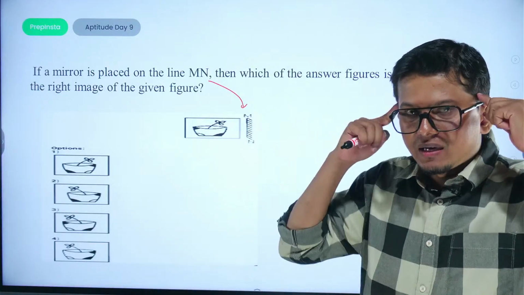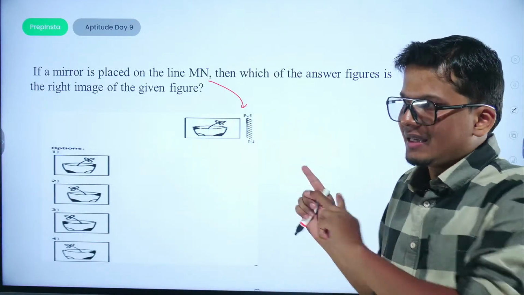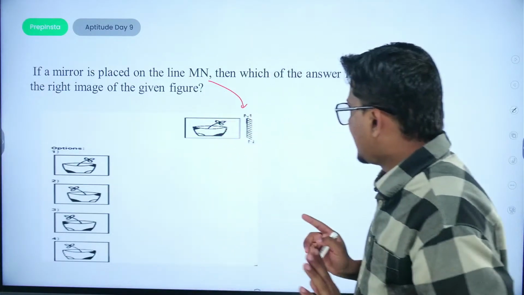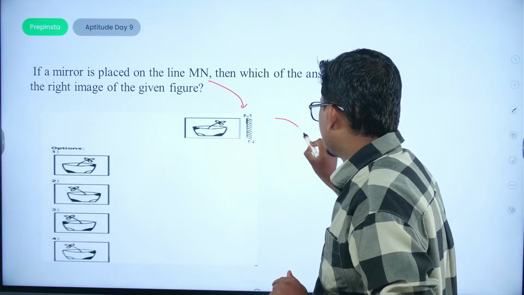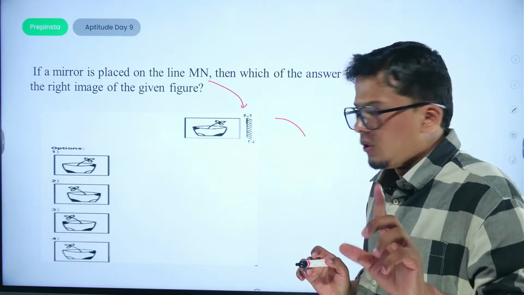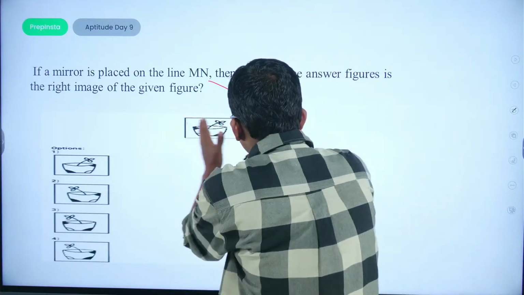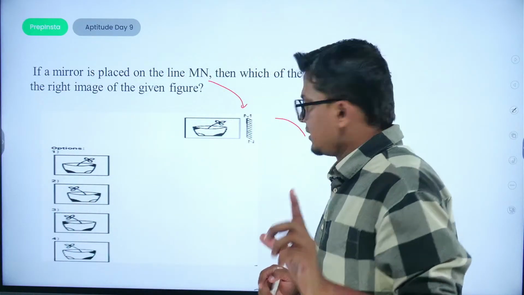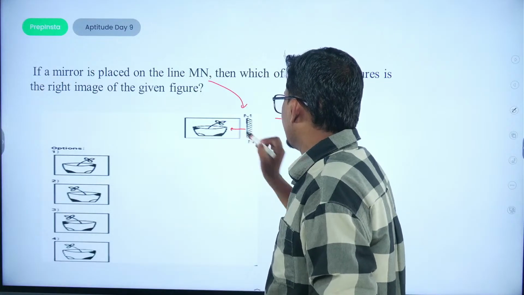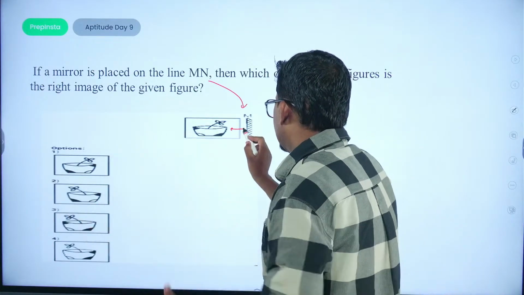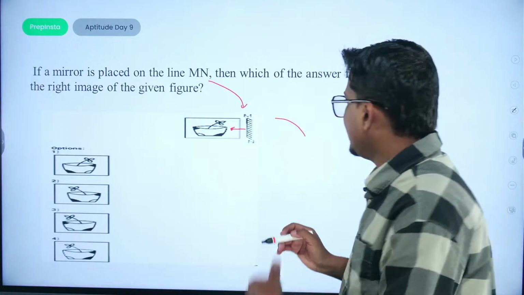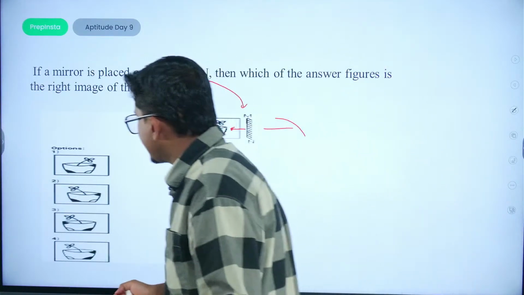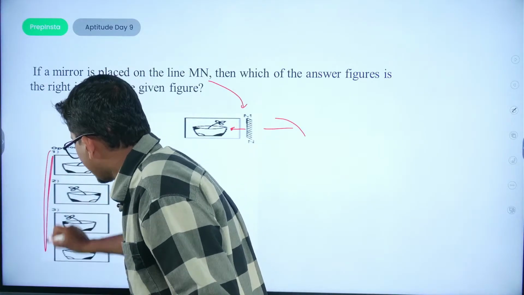So first of all, what do we have to keep in mind? There would be horizontal change only. Sideways position would change. If I talk about this flower object, its diagram would be something like this. Always remember, when a particular object is kept here, the left hand side would become the right hand side. That means there would be equal spacing from left to right. So this particular position would be this one. And always remember, we will figure out from the leftmost diagram.